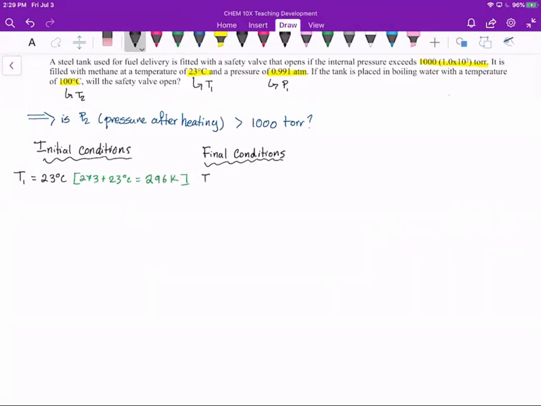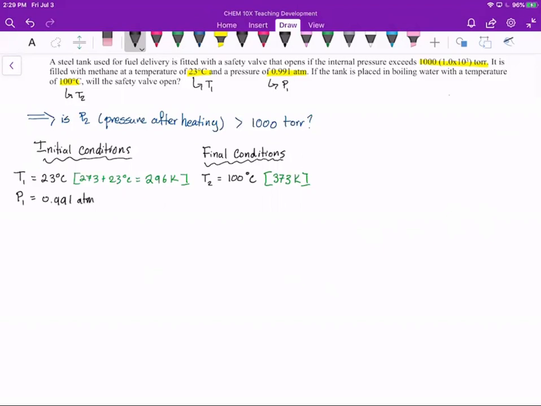And our final temperature, T2, we know is 100 degrees Celsius, or 373 K. We also know that our initial pressure, or P1, is 0.991 atmospheres.